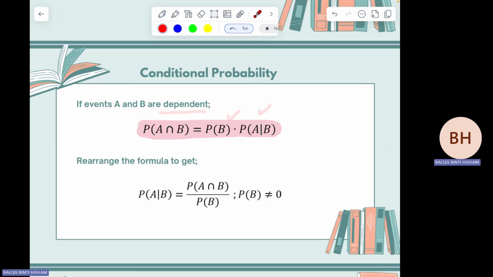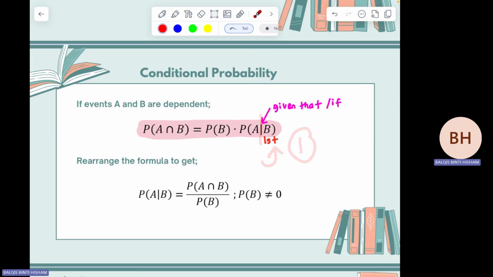Okay. So what is this symbol? That symbol we call as the given that symbol. This is the given that symbol, or the if symbol. Okay. If it is known. So if you are having this symbol, after that is your first event. So this is your first event. Event B. After the given that symbol is your first event. Okay.